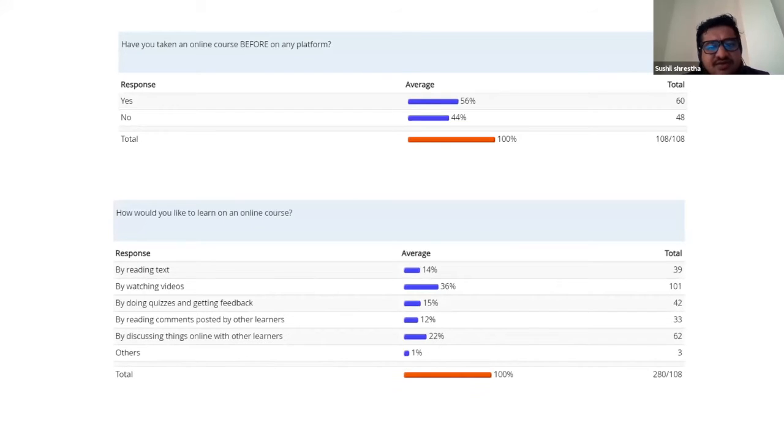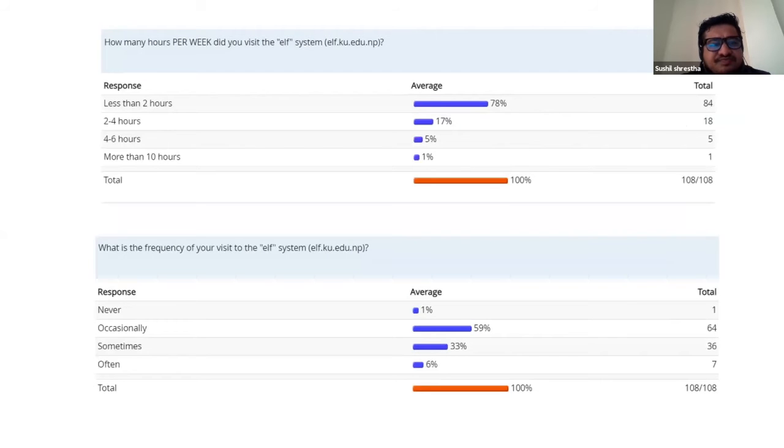So here is some of the background regarding their online experience before. So have you taken, for example, an online course before? So 56% have already taken, but 44% were very new. And we also took some of their responses regarding their past online behaviors and their perception of online learning systems. And here are some of the results.